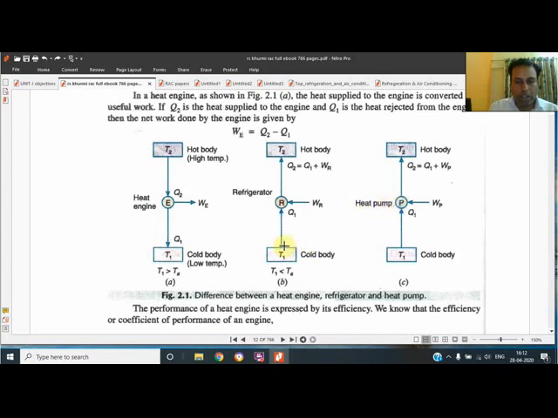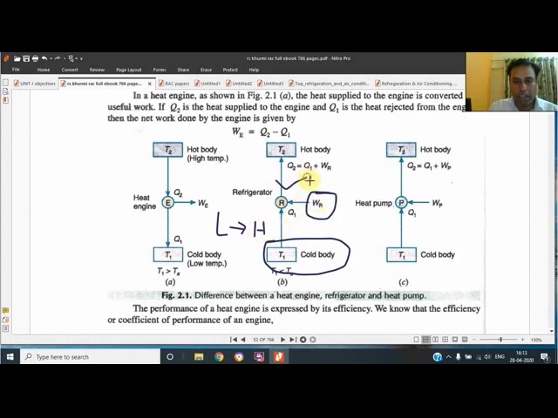In a refrigerator, we know that the inside temperature of the fridge is very low. So it will take heat from the cold body and give it to the high temperature body. That's why in the second law, one statement says that it is impossible to transfer heat from a low temperature body to a high temperature body without any external aid.